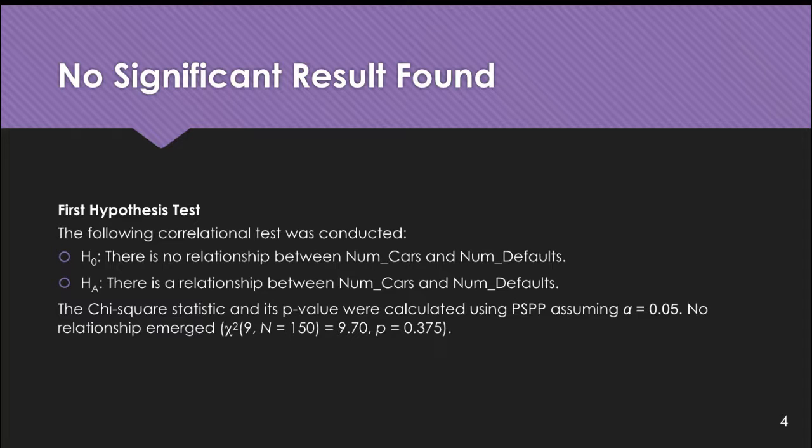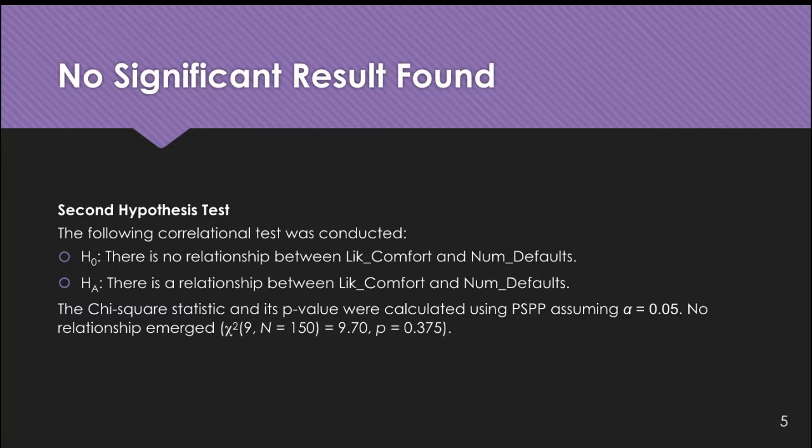Using PSPP and assuming a significance level of 0.05, the chi-square statistic of 9.70 and a p-value of 0.375 were calculated. Because the p-value is greater than the significance level, we fail to reject the null hypothesis and conclude that no significant relationship exists between monthly car payments and number of defaults.